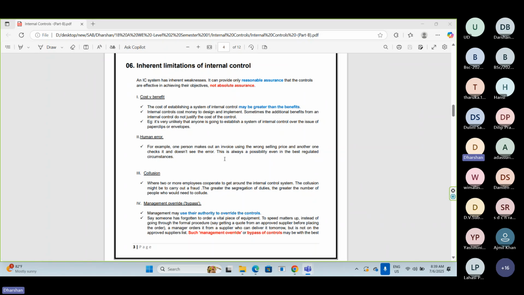In our example, 30 sales transactions have taken place in a particular month. If 6 internal controls are available in the sales process, 30 into 6, 180 times these internal controls have worked during the month.